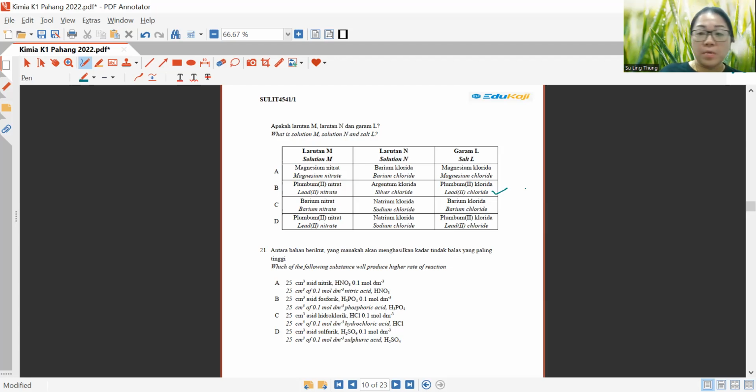Okay, barium chloride is soluble, but barium sulfate is the one that is insoluble. So don't get confused, okay? So the answer is either B or D.